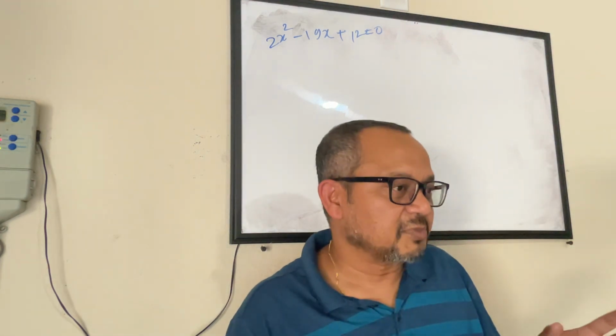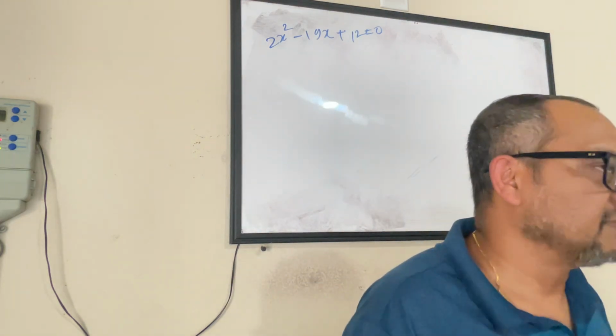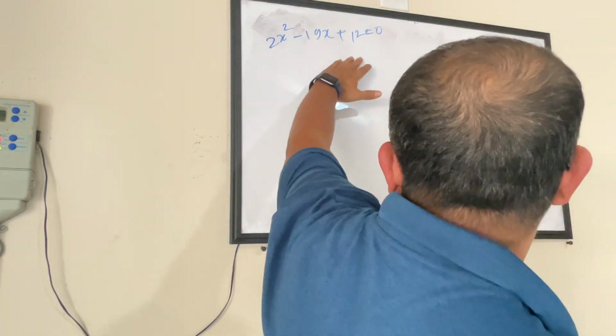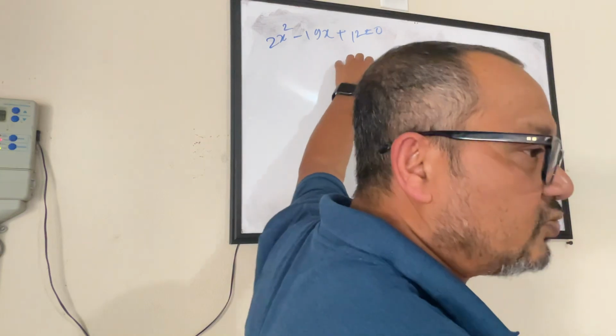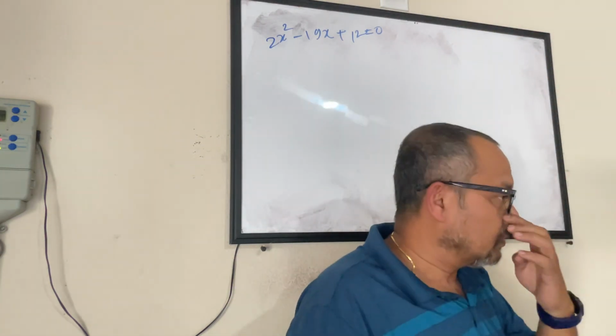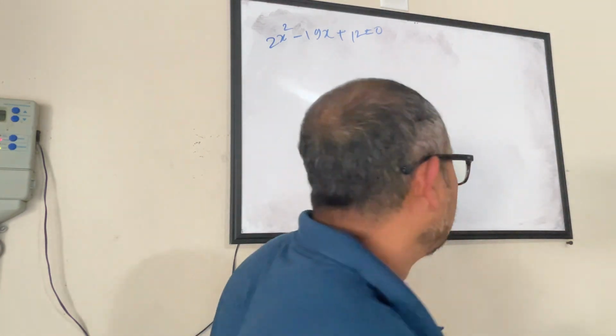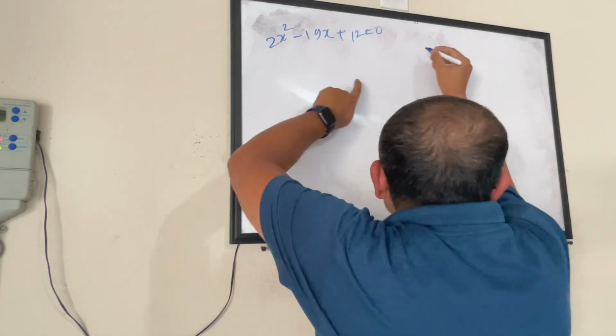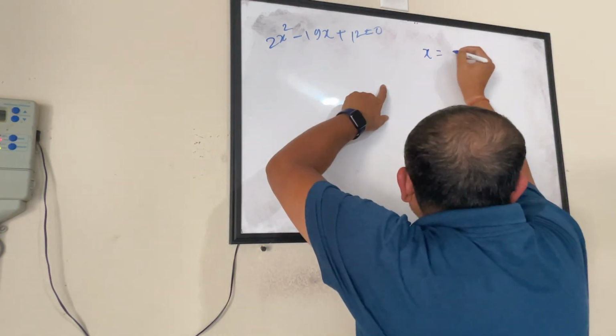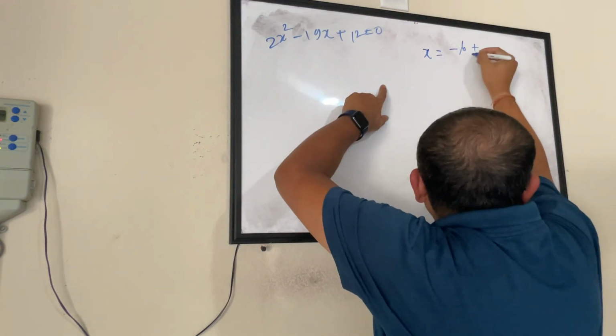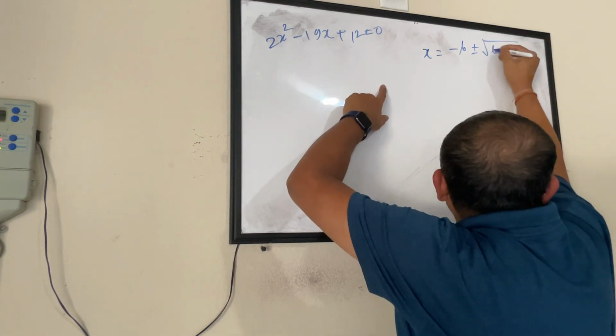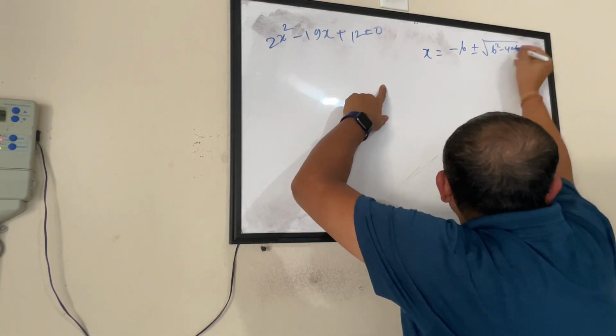Neil and Sarah, you were not in the class, but when I have a quadratic equation to solve, there are three ways of solving it. One is called the quadratic formula, where x equals minus b plus minus square root of b square minus 4ac, divided by 2a.